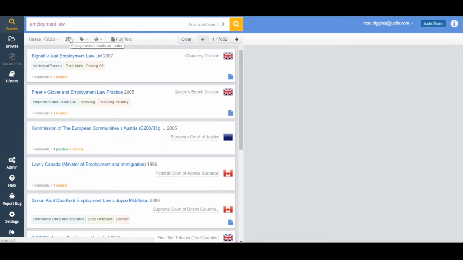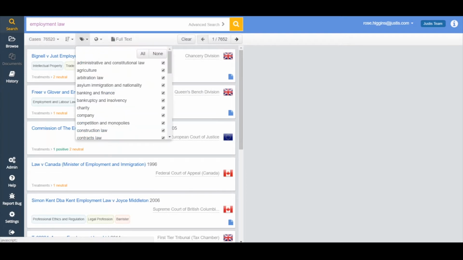Now, this little button here is to change the results order. At the moment we're looking at the relevancy ranking, which brings leading employment law cases to the top of our search. If I wanted to, I could click on that and change to the most recent cases or to the oldest cases, depending on my preference.